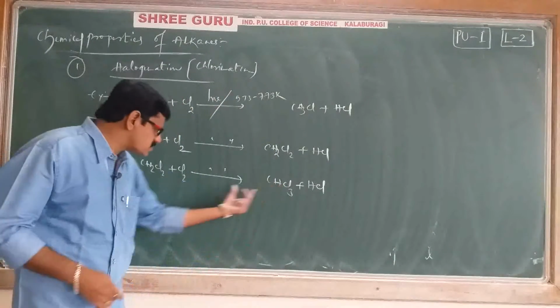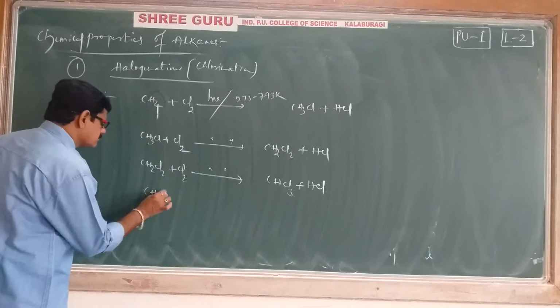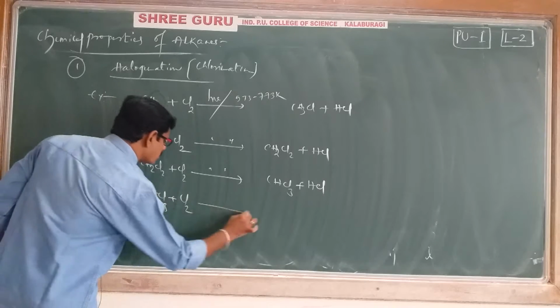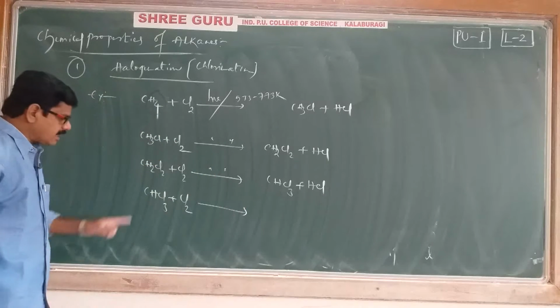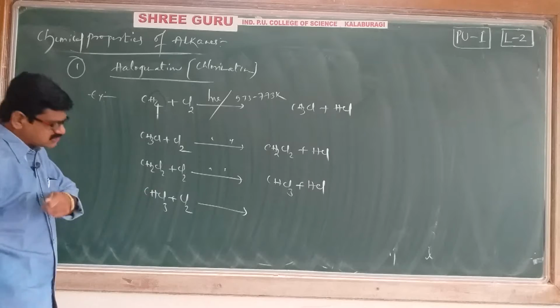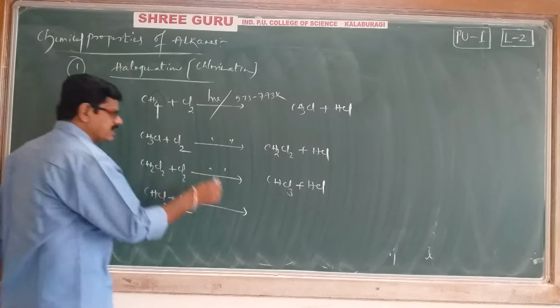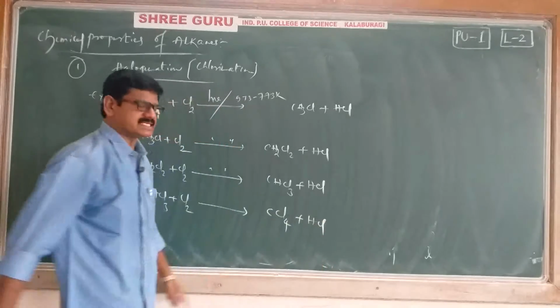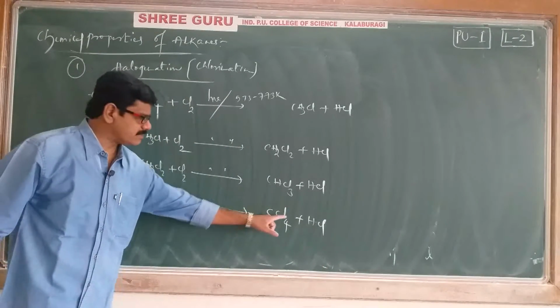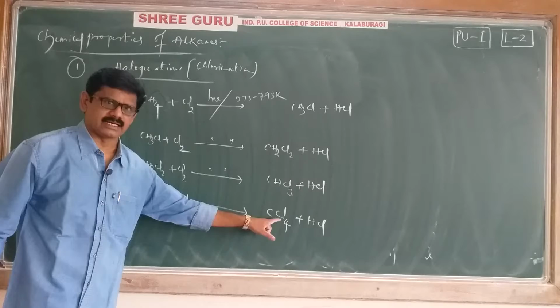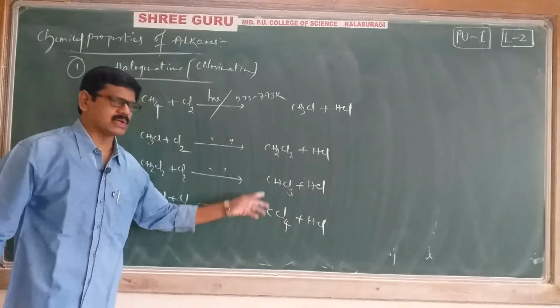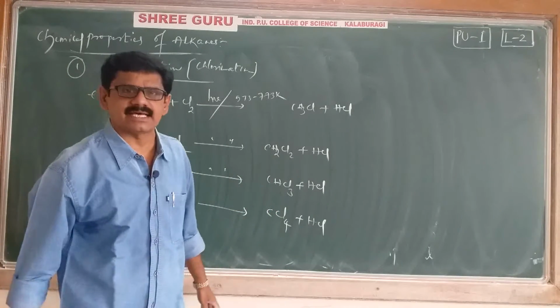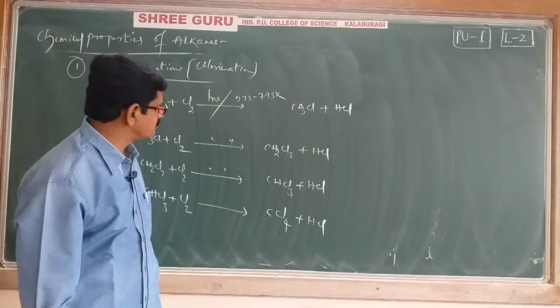Next, this chloroform reacts with 1 more chlorine molecule. And whatever the last hydrogen is there, that hydrogen is also removed, and in place of hydrogen 1 chlorine has substituted. You will get CCl4 and again HCl. Its name is carbon tetrachloride. Carbon tetrachloride is the common name. Tetrachloromethane is the IUPAC name. Right.